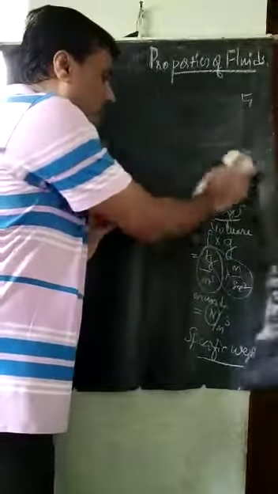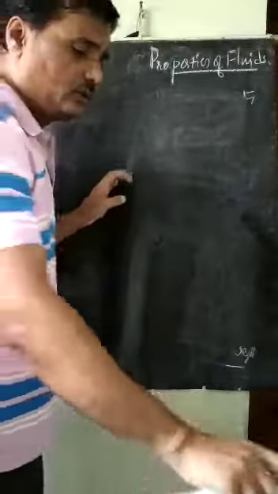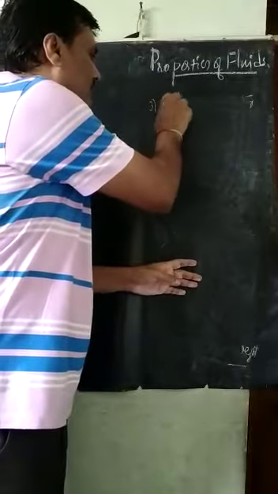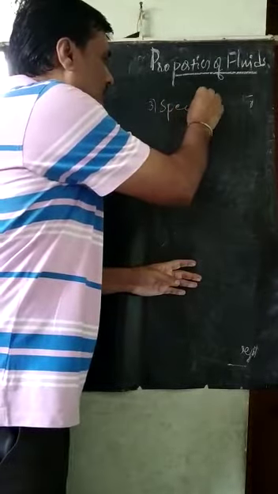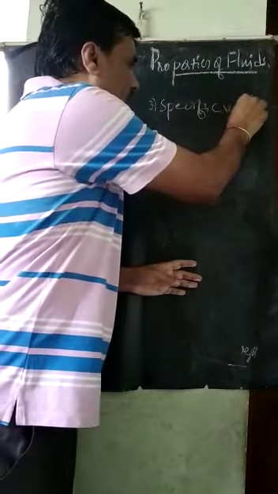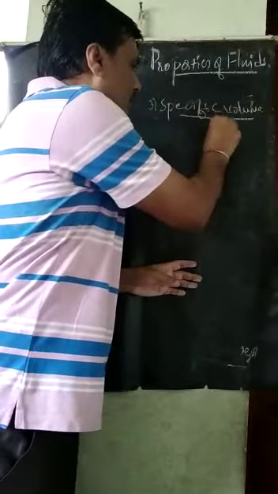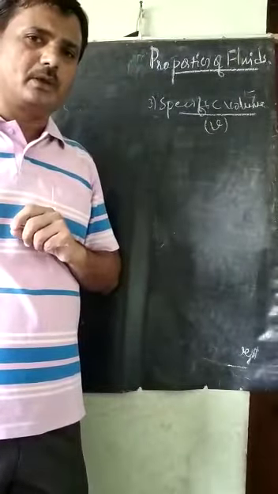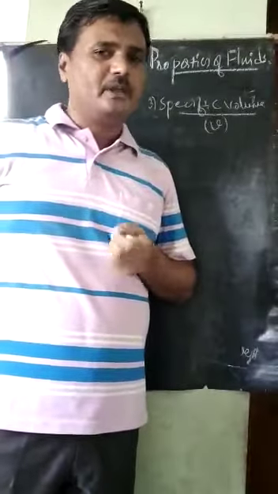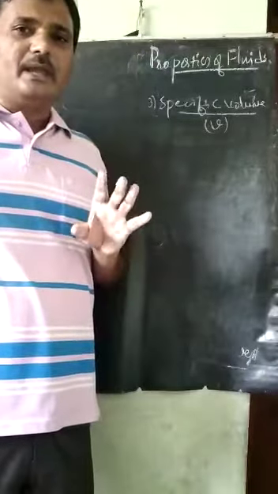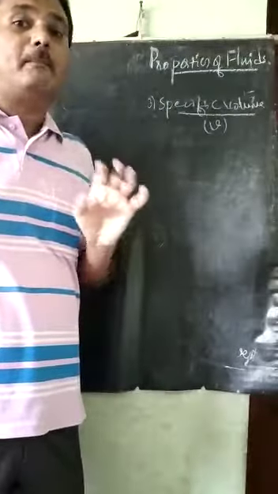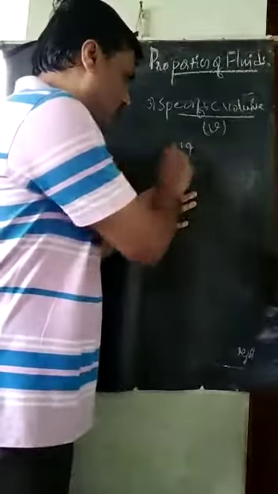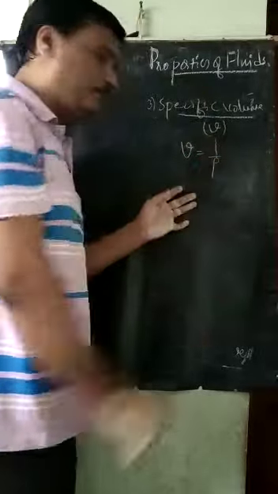Another property concerned with density is the third one, called specific volume. It is usually indicated by a small v. What do you mean by specific volume? Specific volume is the reciprocal of the mass density. So specific volume is equal to 1 divided by rho.